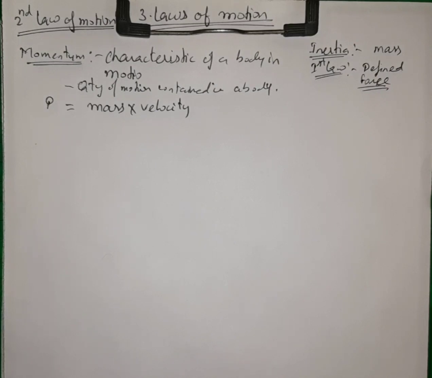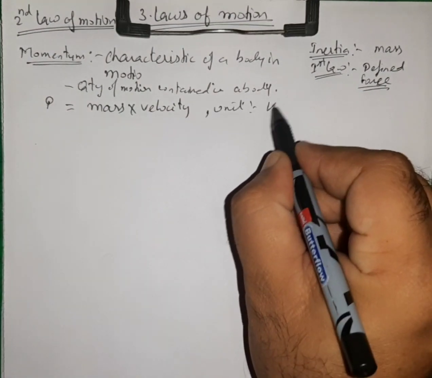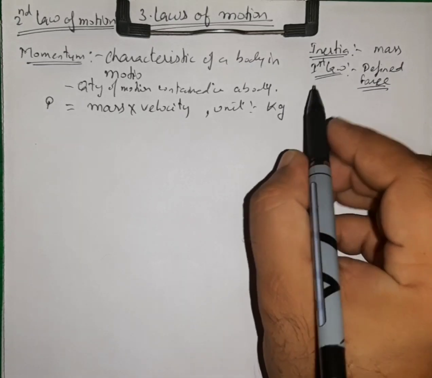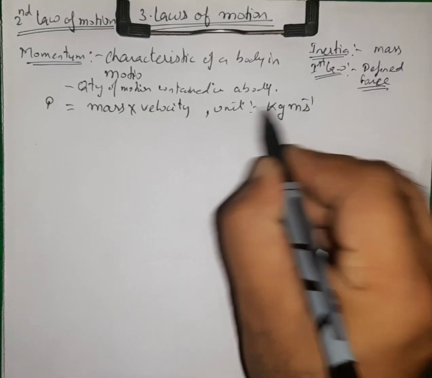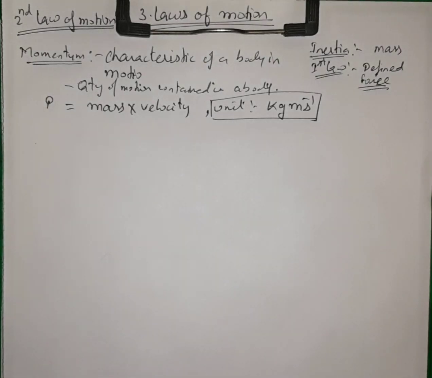And if I look at the quantities used here, we can write its unit also. Mass is in kg and the unit of velocity is meter per second. So its unit is kg meter per second.